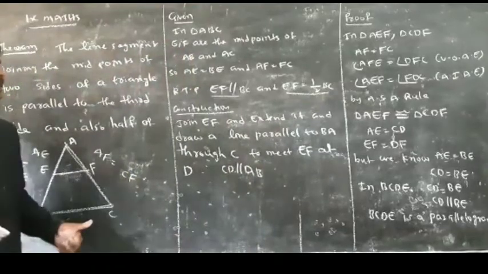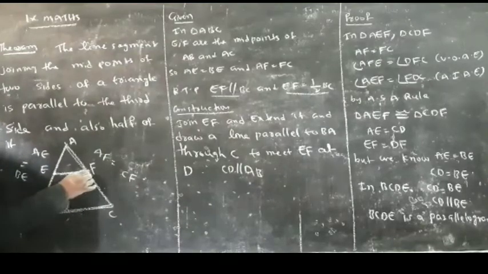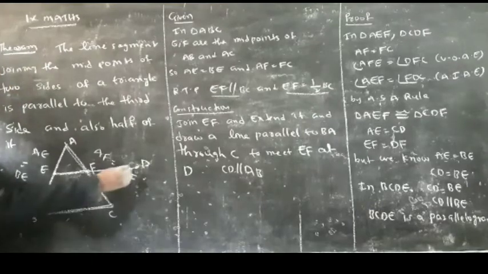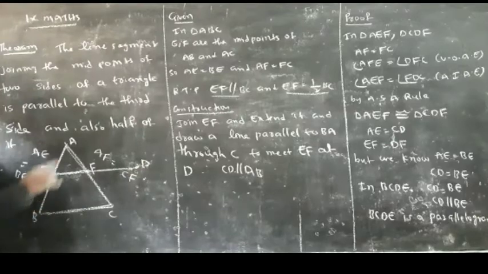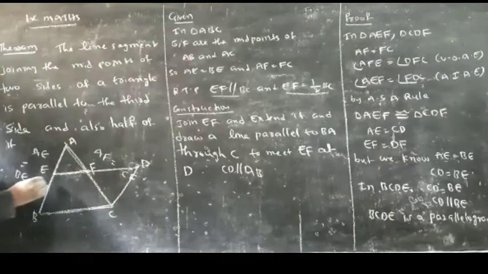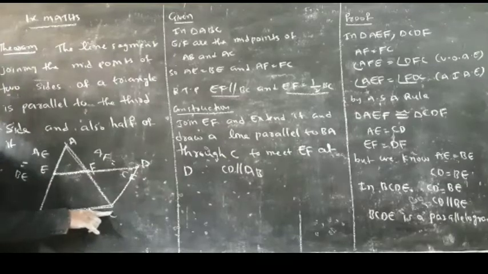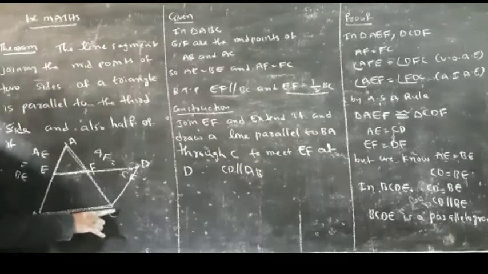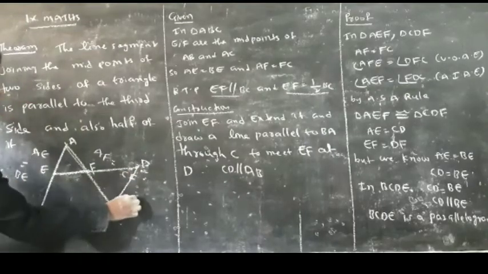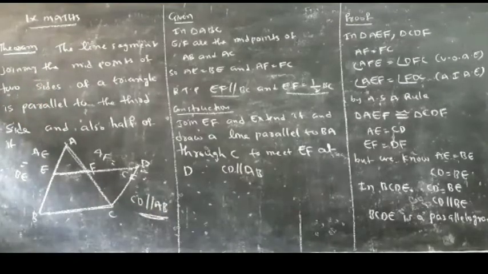You have to prove this. Construction. I am telling one construction. Join EF and produce EF to D, and draw a line parallel to AB from C. It meets the line at D. So what is the construction? Produce EF and draw a parallel line to AB through C. It meets this line at D. And what can we write here? CD parallel to AB. So this is the construction.